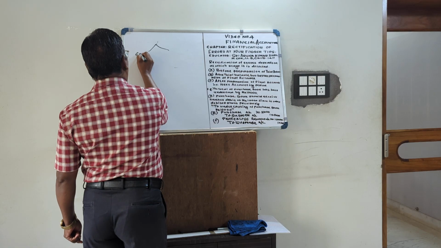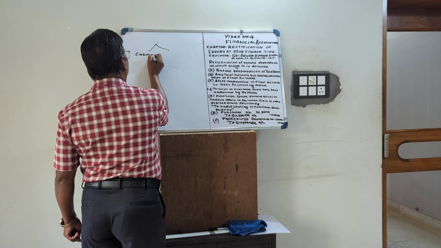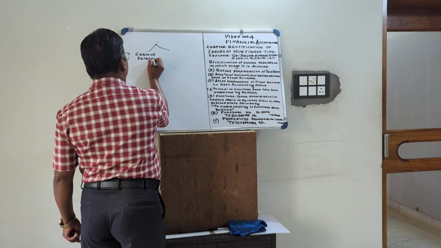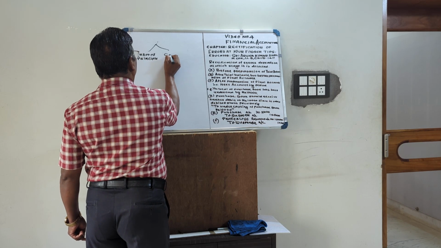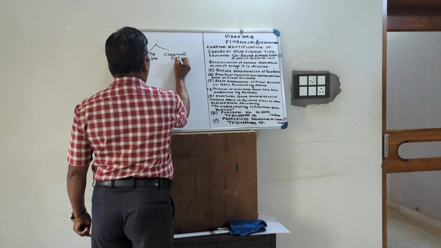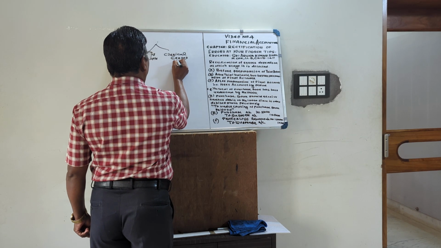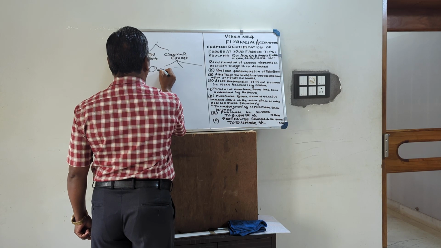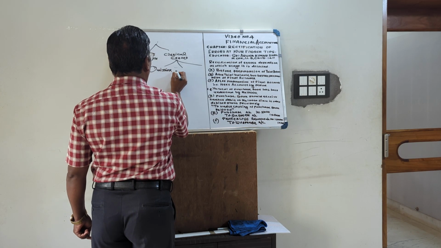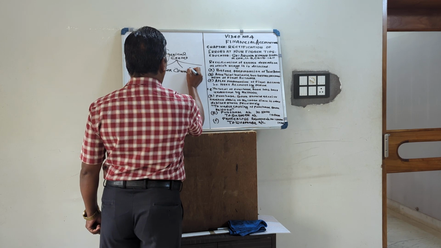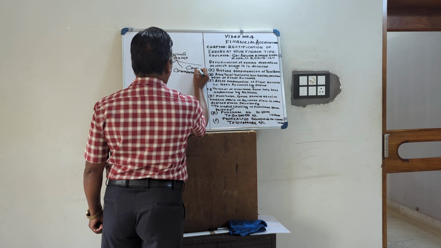So one is error of principle, another is clerical error. And clerical errors are subdivided under 3 heads. One is error of omission, second one is error of commission, then third one is compensating error.